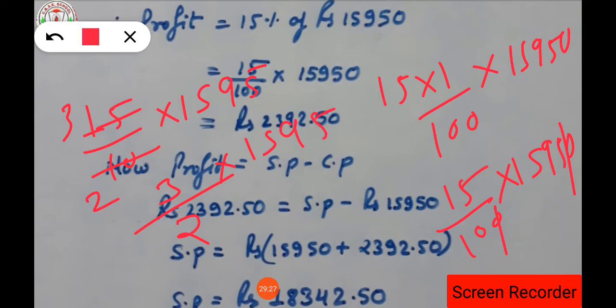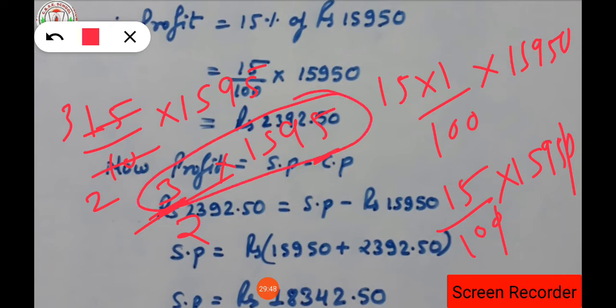Now since the denominator is 2 and in the numerator the ones place is 3 as well as 5, both numbers do not come in the table of 2, isn't it? So directly we have to multiply 3 into 1595.